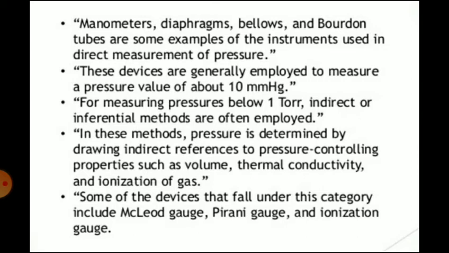Indirect or inferential methods for pressure measurement are used in situations where it is possible to use a phenomenon or a property which is pressure dependent. The phenomenon or property to be used must be sensitive to changes in pressure in the range selected.